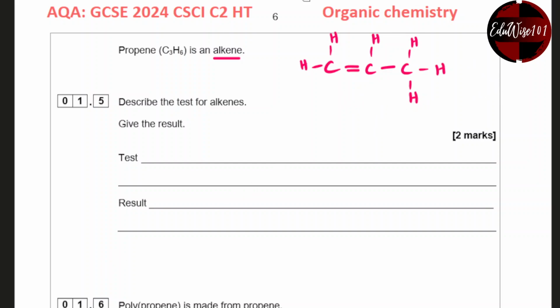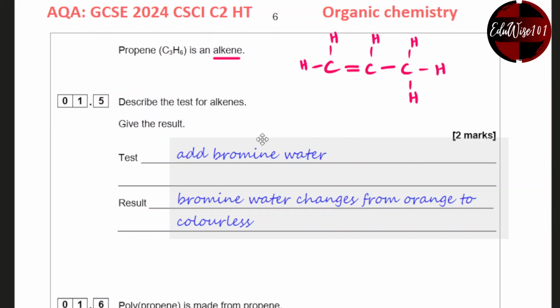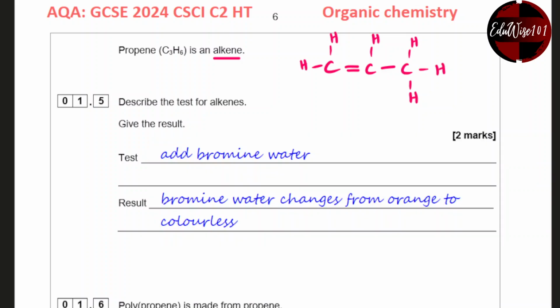That was the mistake, because it is 6 hydrogen. So each carbon should have 4 bonds. And the test is adding bromine water, and the result is that the bromine water changes from orange to colorless.